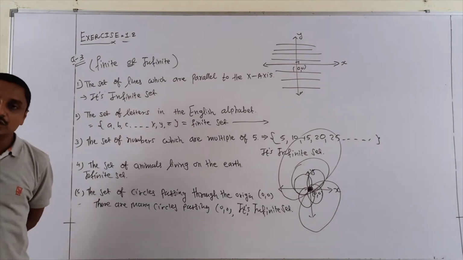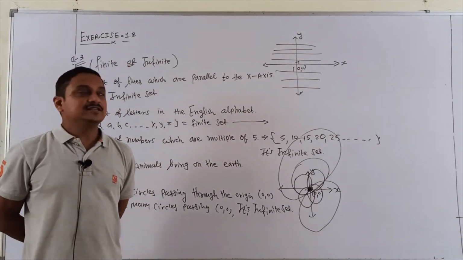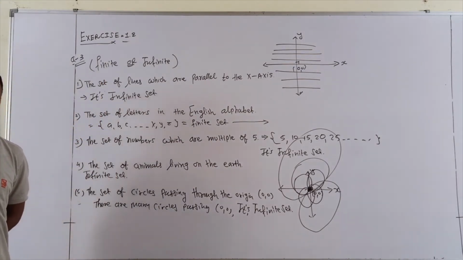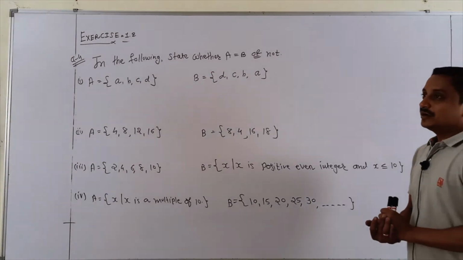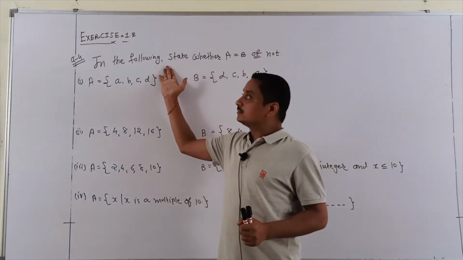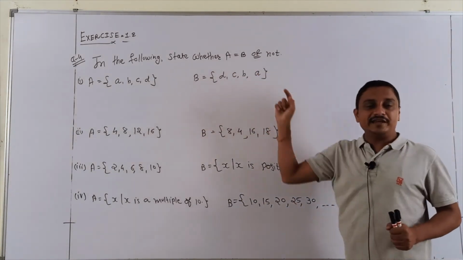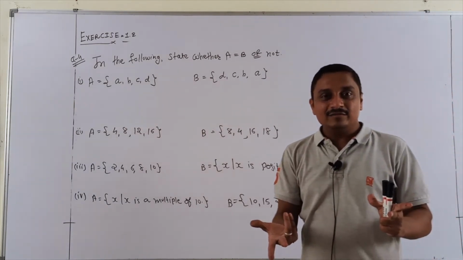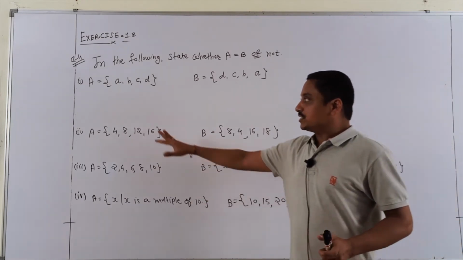Question third over. Students, it is a general question related to geometrical level. We are generally asking whether our sets are finite or infinite. Continue, question 4. Determine whether the given sets are equal or not. Students, here the definition of equality applies. A equals B when both sets' elements are exactly the same.